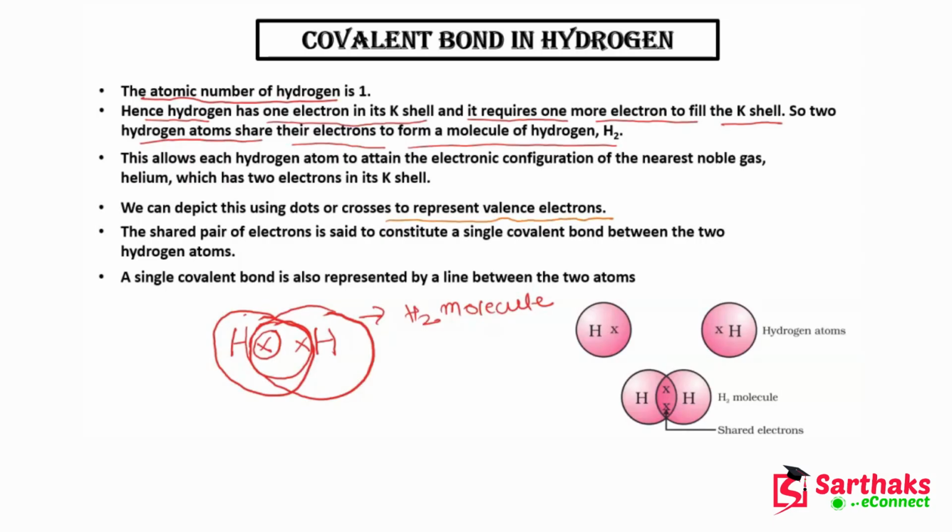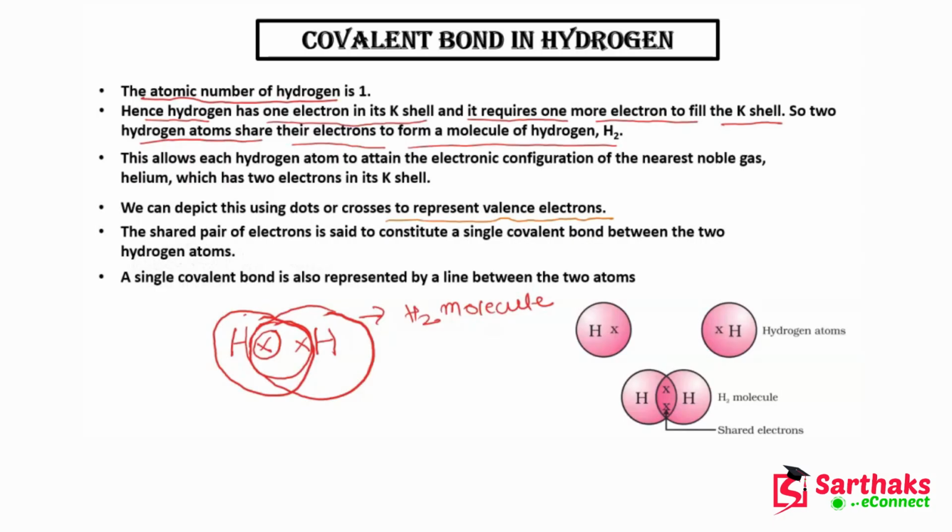You can see that I have denoted the electron by this cross. You can also denote it by a dot. So this shared pair of electrons is said to constitute a single covalent bond between the 2 hydrogen atoms.